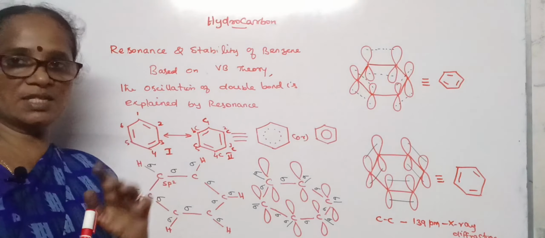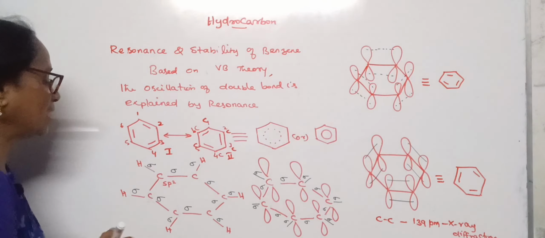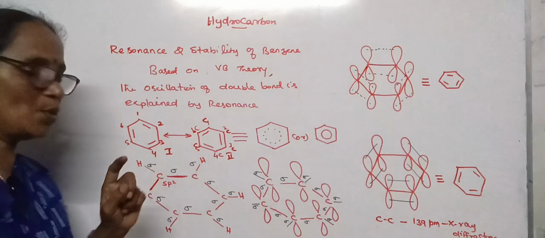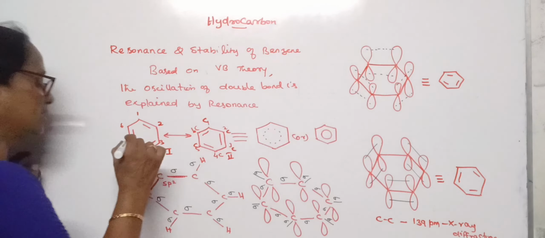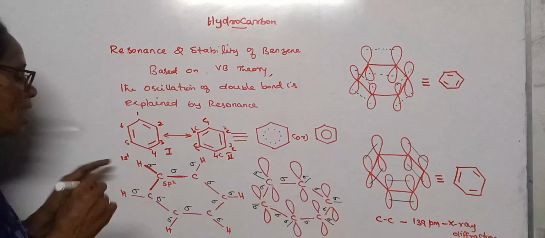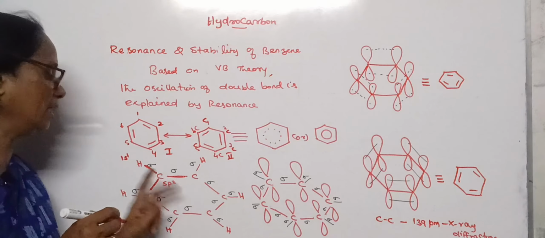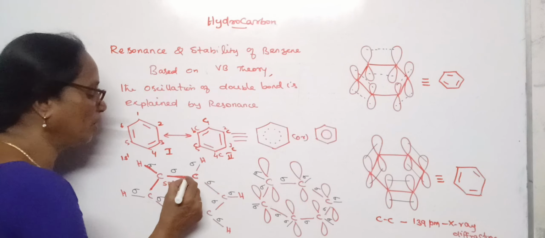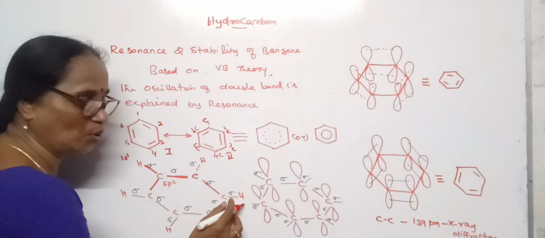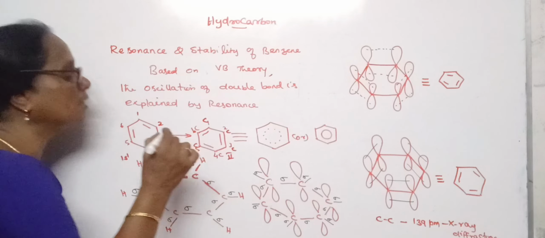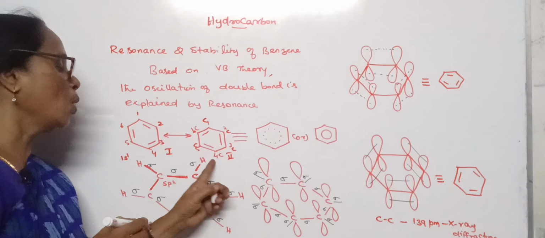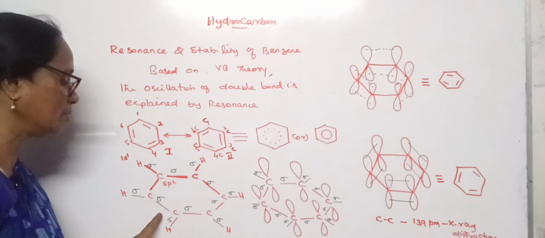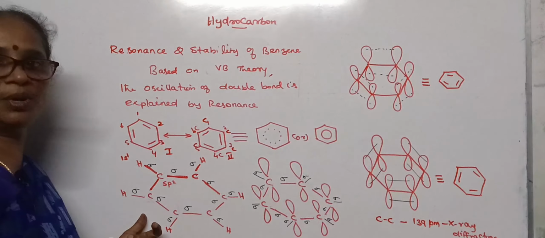So out of 3 sp2 hybrid orbitals, 2 of them it shares between this carbon and this carbon, and one more sp2 hybrid orbital overlaps with the 1s1 orbital of hydrogen. Similarly, this carbon has 3 sp2 orbitals, one of the sp2 with this carbon and another sp2 with its adjacent carbon, and the third sp2 orbital overlaps with the 1s1 orbital of hydrogen. In such a way, all the 6 carbon atoms link through sp2 hybrid orbitals.